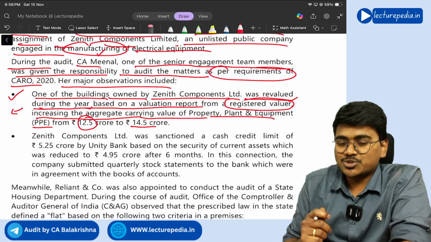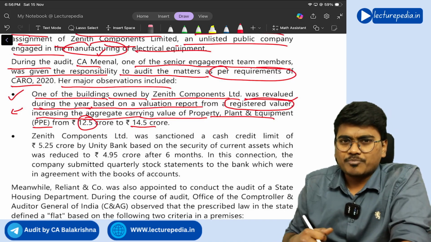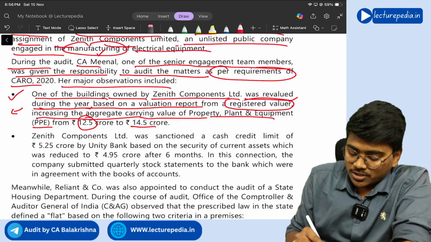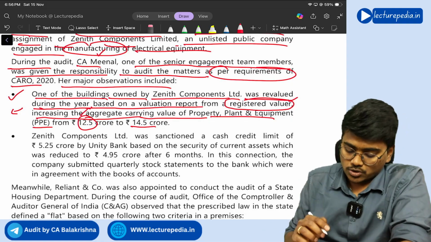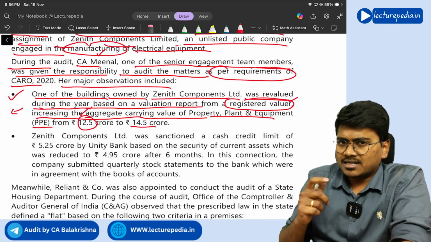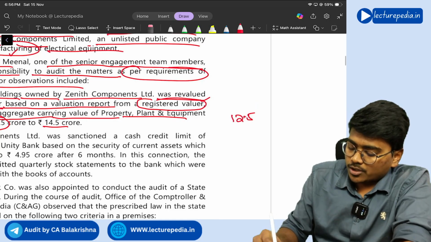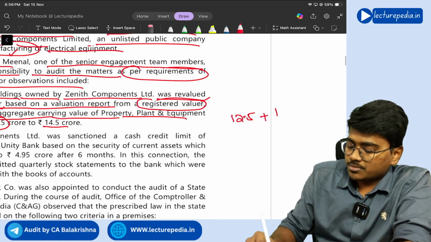So here we need to see whether the increase is 10% or more. So 10% you need to calculate on the book value. The book value of the PPE is 12.5 crore. 10% of it is 1.25 crore, right?